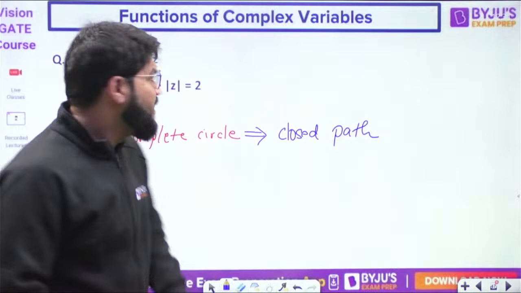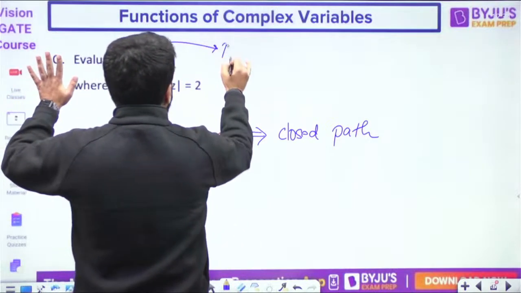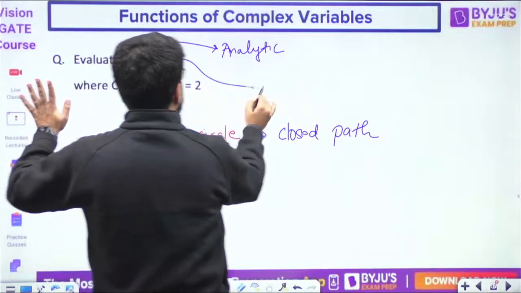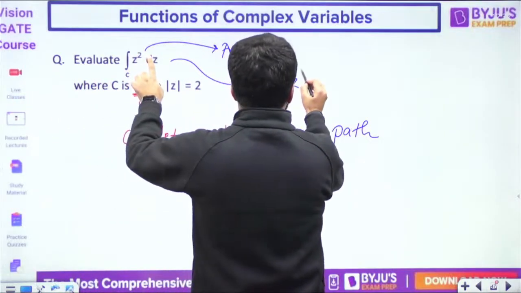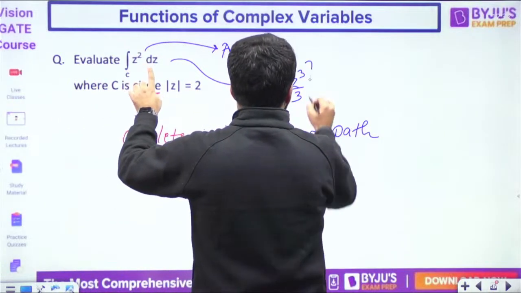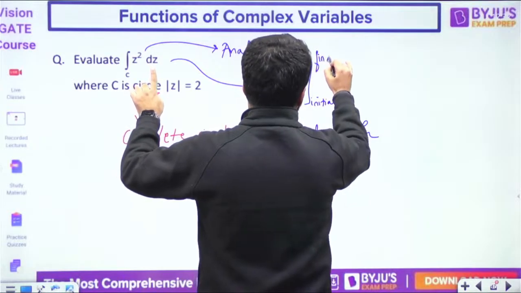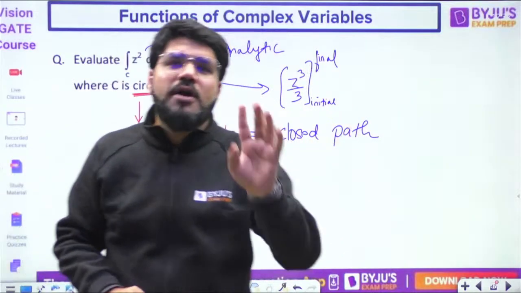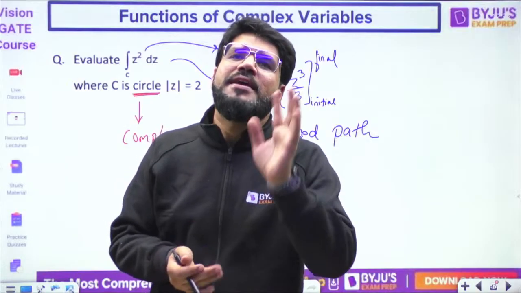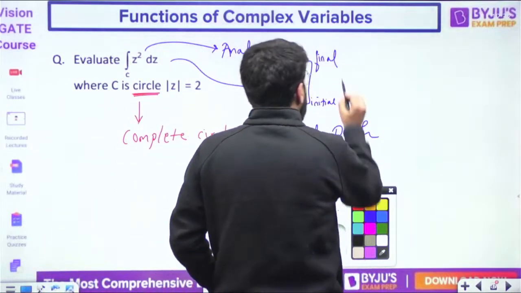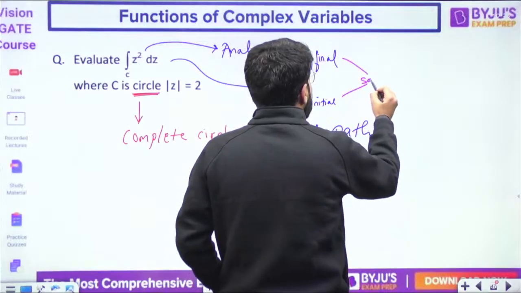So dear, ultimately f(z) is an analytic function. And because it is an analytic function, I can integrate z square directly, that is z cube by 3, from some initial point to the final point. But dear, because I am integrating along a closed path, what does it mean? Initial and final same होगा ना.